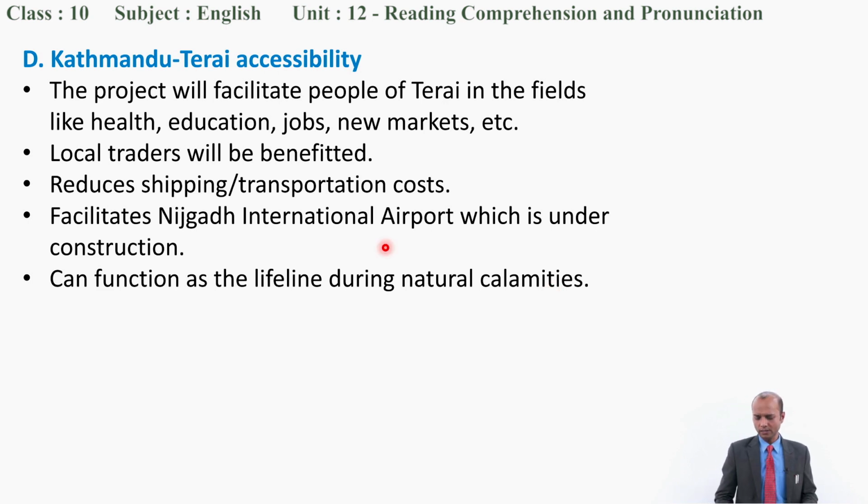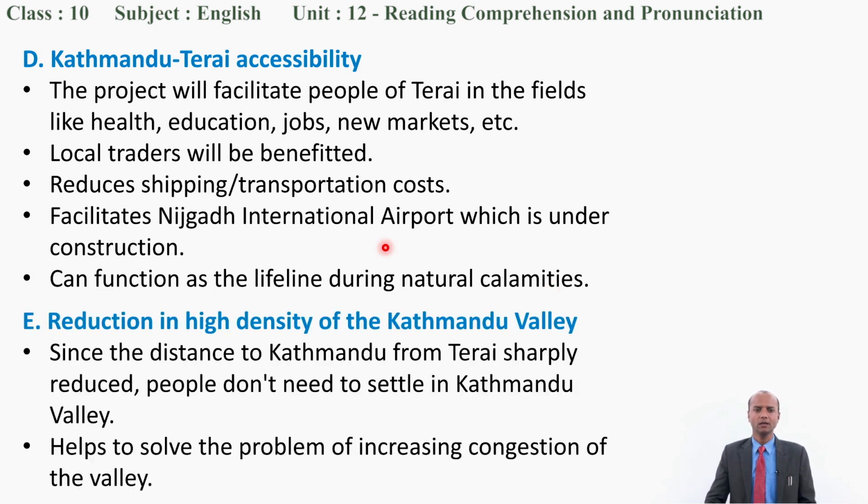Okay, dear students, the next benefit is reduction in high density of the Kathmandu Valley. In our previous class, I told you that Kathmandu Valley is already overcrowded, and this project is expected to reduce, or it is expected that people stop coming to Kathmandu from different parts like Tarai for their permanent settlement.